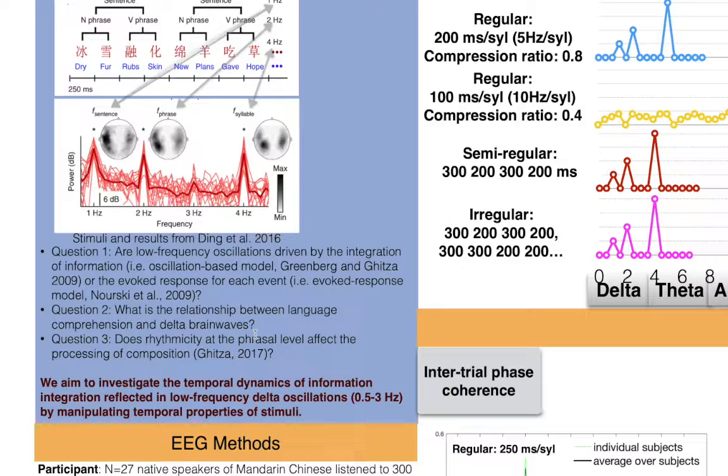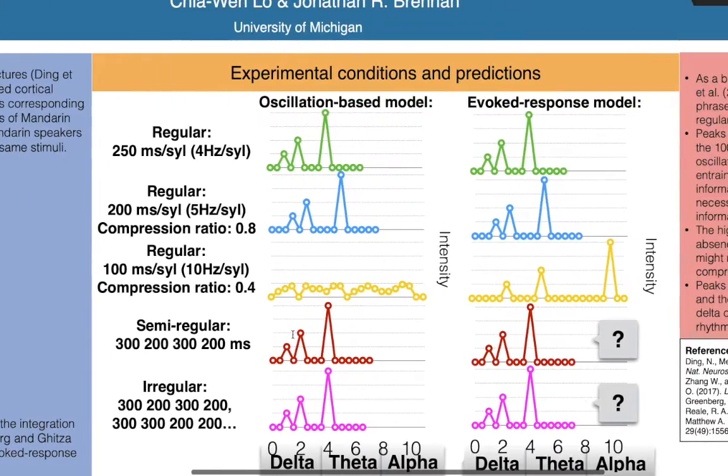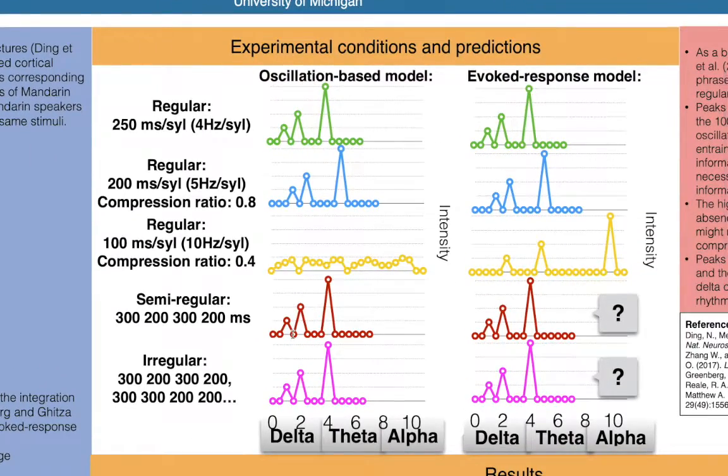And my third question cares about whether the rhythmicity in speech affects the processing of composition. So in Ghitza 2017, they proposed delta are flexible oscillators that can track syllable regularities. And we also know that daily speech is not strictly regular or rhythmic. So in this study, we manipulated temporal property of the stimuli. Now let's look at the experimental conditions and prediction here.